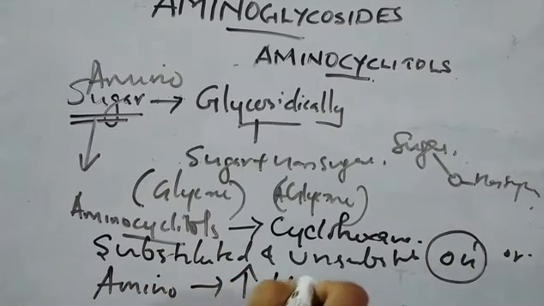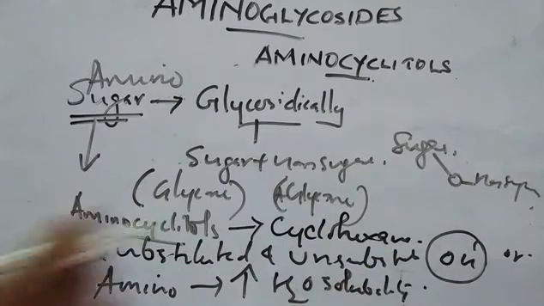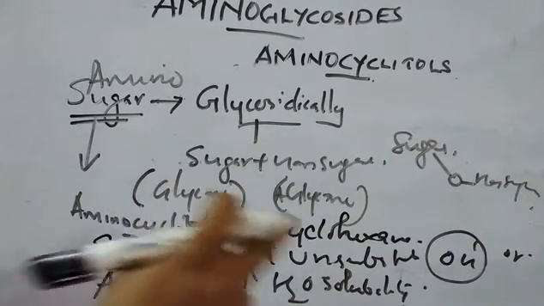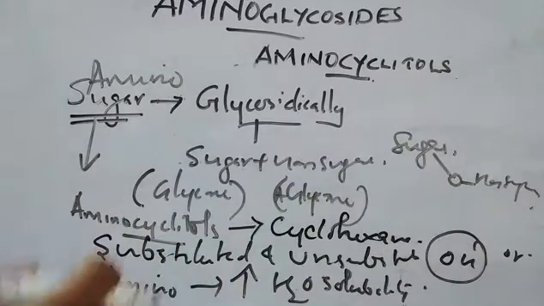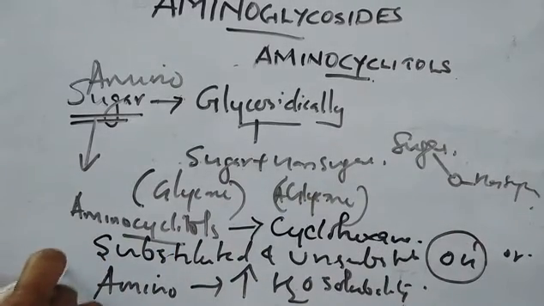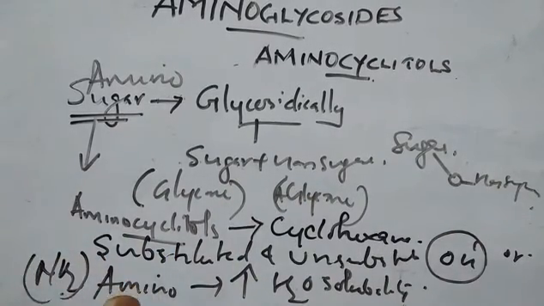So aminocyclitols are cyclohexane with several substituted or unsubstituted hydroxyl or amino groups, and these cause the increase in water solubility. So they are called cyclitols.